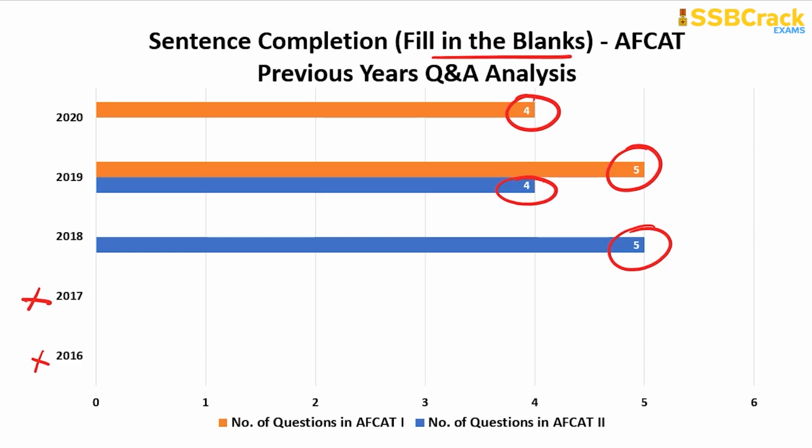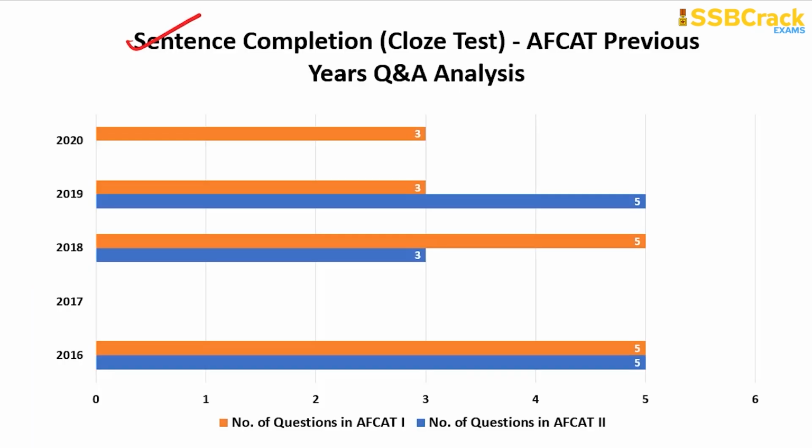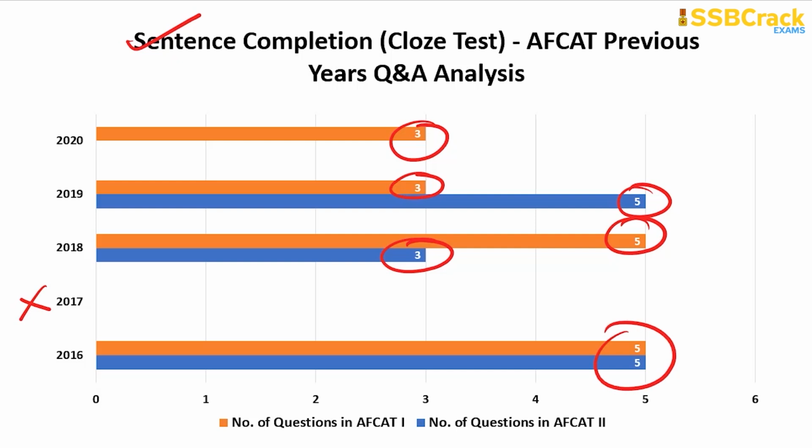Okay, now coming to the cloze test. Here it is, the analysis. The 3 questions came from cloze test in AFCAT 1 2020, also in AFCAT 1 2019. 5 questions came in both AFCAT 2 2019 and AFCAT 1 2018. 3 questions again came from cloze test in AFCAT 2 2018, while no questions came both in AFCAT 1 and 2 2017, and 5 questions came in both AFCAT 1 and 2 2016. So you can see that there's a high chance of getting more questions in cloze test than the fill in the blanks in your AFCAT English section, right?